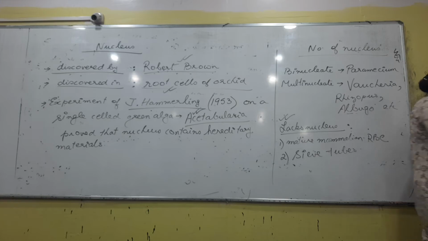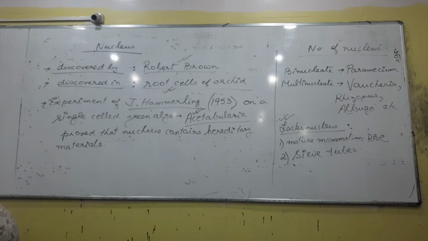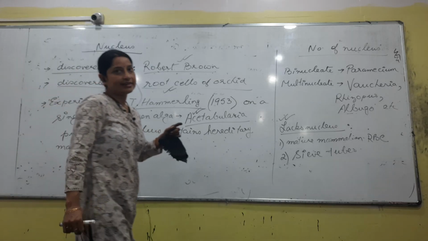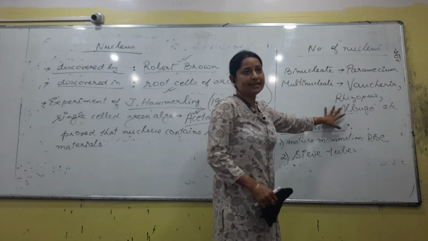Okay, talking about the number of nuclei per cell, what did the cell theory say? The cell theory said that each and every cell has a single nucleus, no? But we have seen binucleated and multinucleated conditions. The best example of binucleate is Paramecium, and there are certain examples of multinucleate, right.